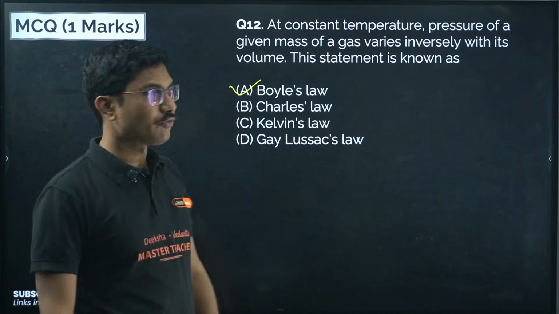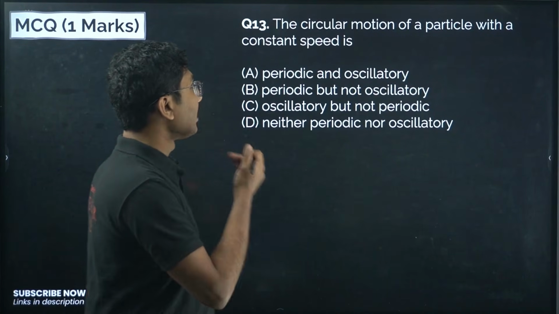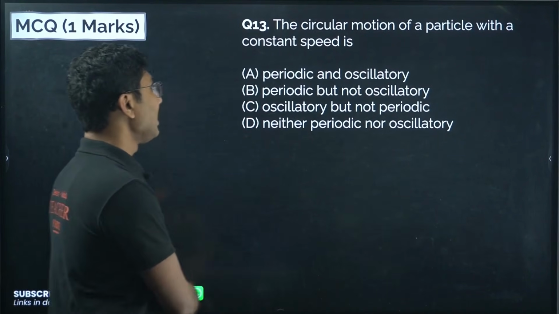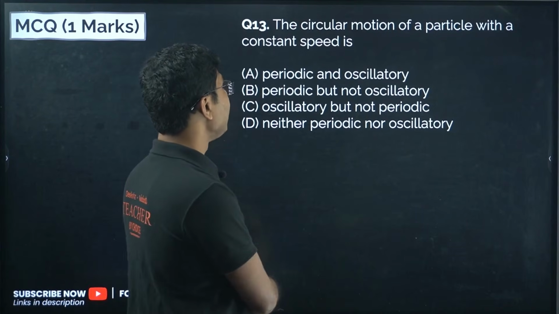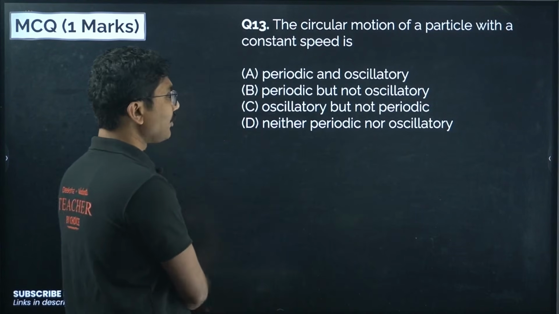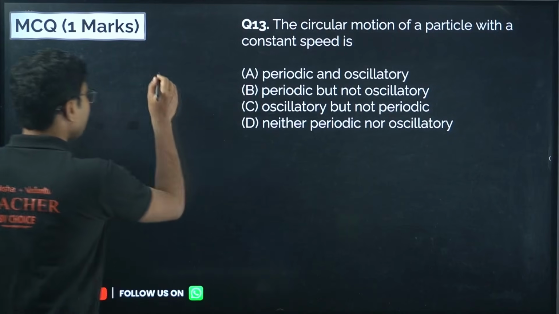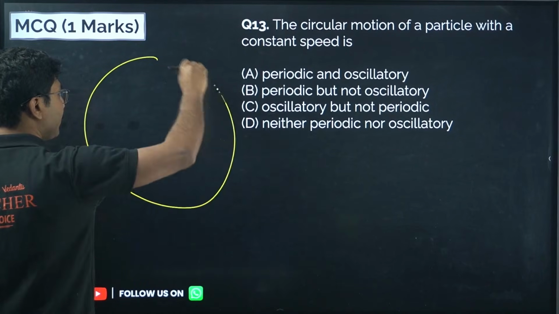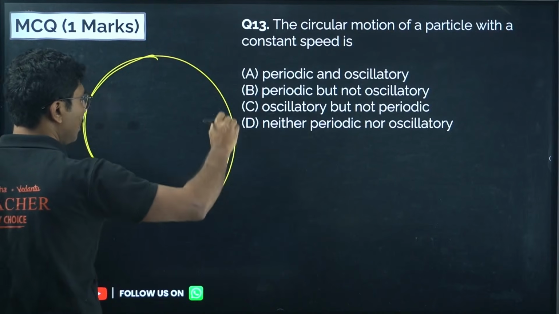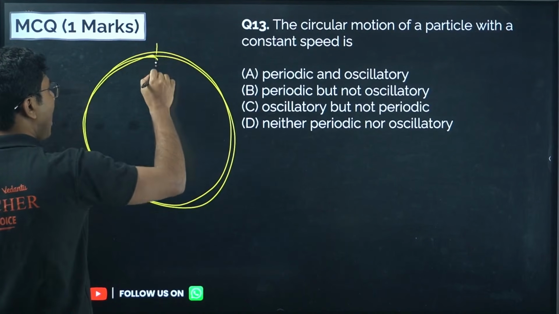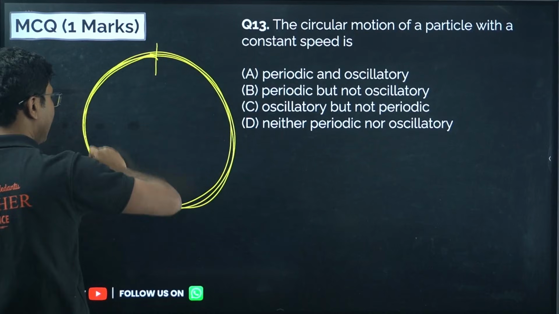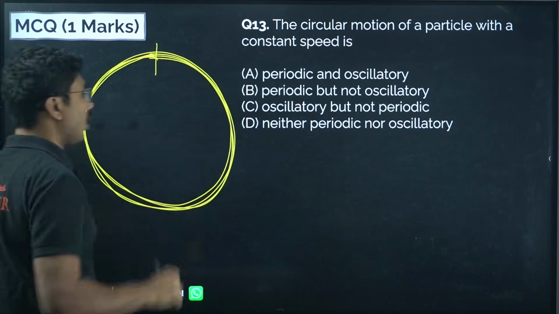The circular motion of a particle with a constant speed is periodic and oscillatory, periodic but not oscillatory, oscillatory but not periodic, or neither periodic nor oscillatory. When an object is in circular motion with constant speed, it is definitely periodic motion. Periodic means that after a certain time it repeats again and again. That is why it is periodic motion.